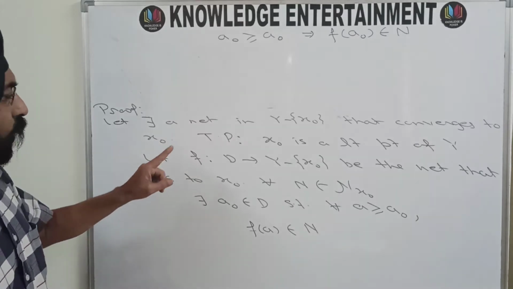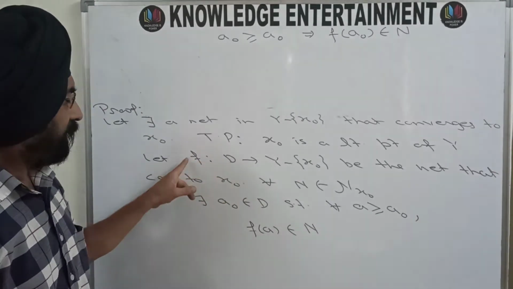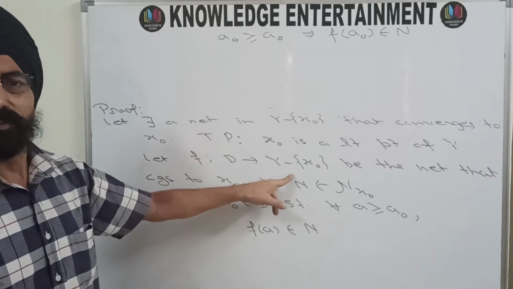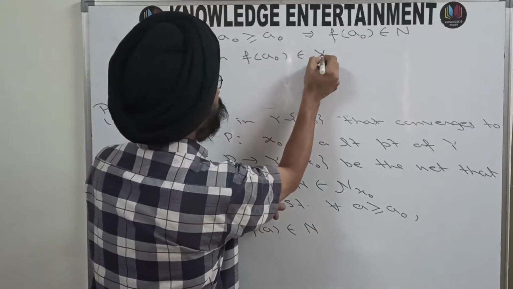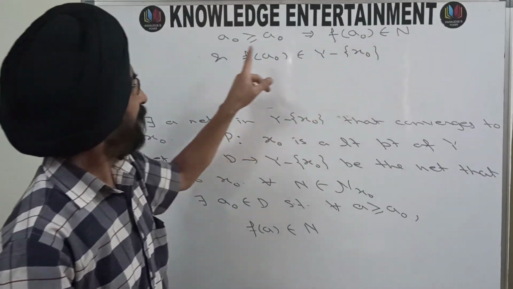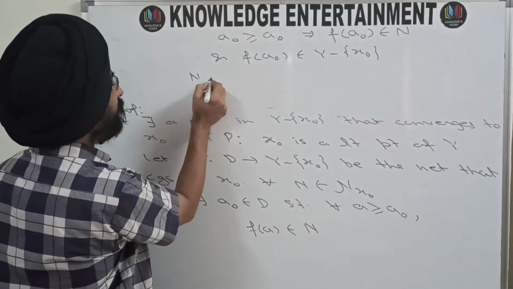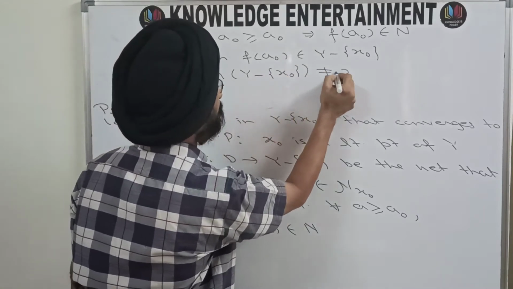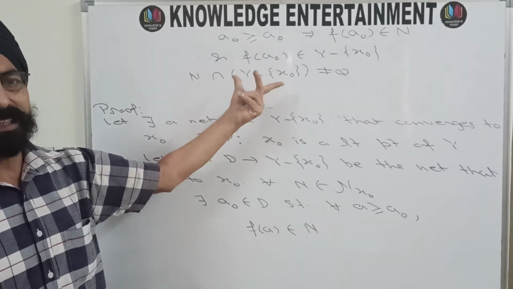Also, your net is in Y minus x naught. That means every image of a member of D under f is in Y minus x naught. So this means your f(a naught) also belongs to Y minus x naught. So f(a naught) belongs to N, and f(a naught) belongs to Y minus x naught also. So that means your N intersected with Y minus x naught is not phi, because at least f(a naught) is the element which is a member of both of these sets. So this intersection is not phi.